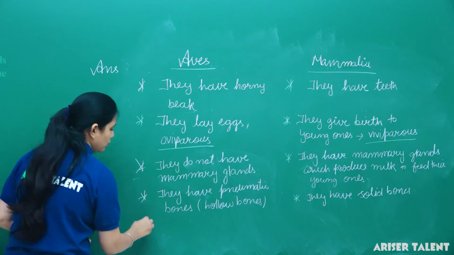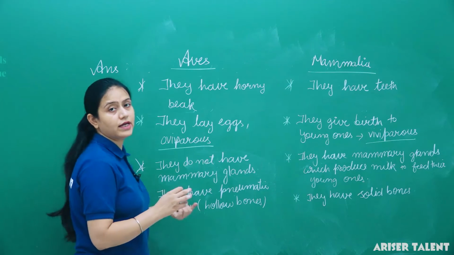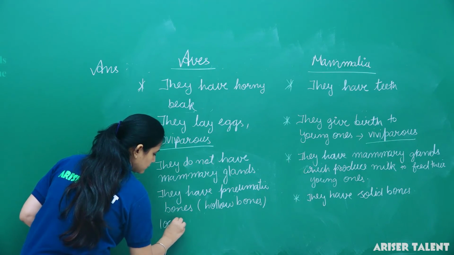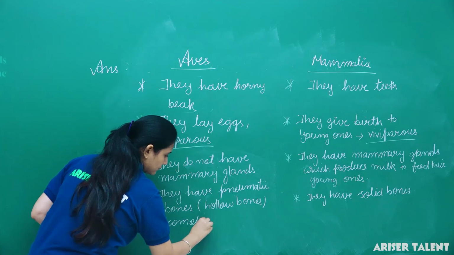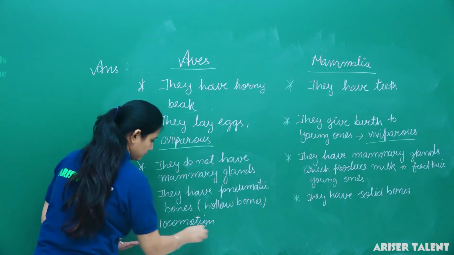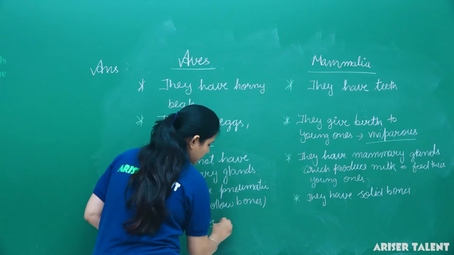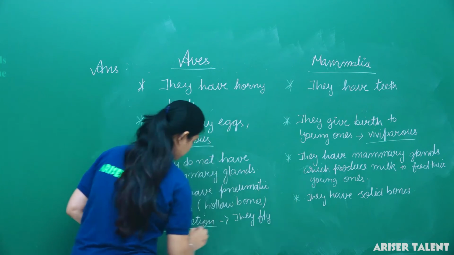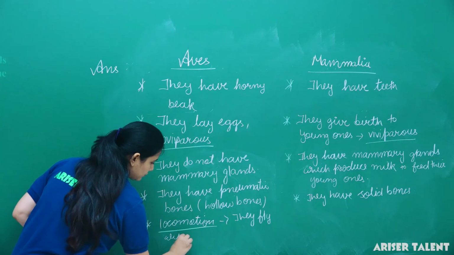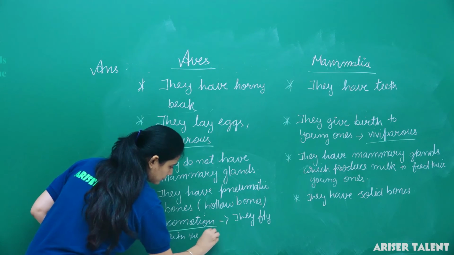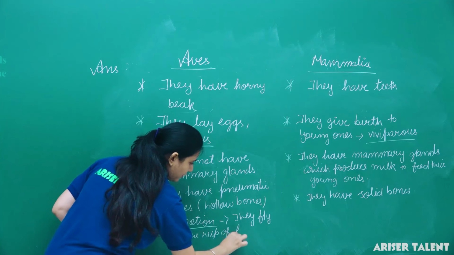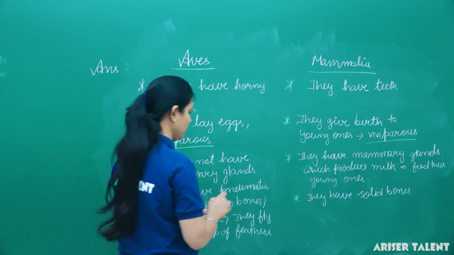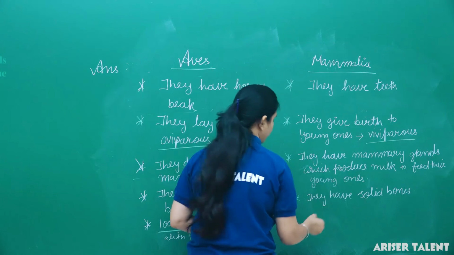Locomotion, if we talk about locomotion, then they fly with the help of feathers, with the help of flight feathers.